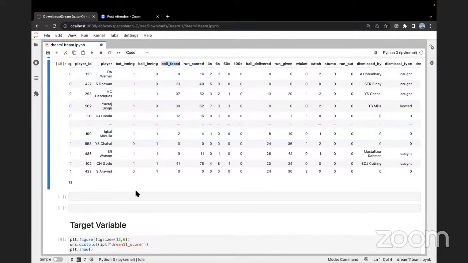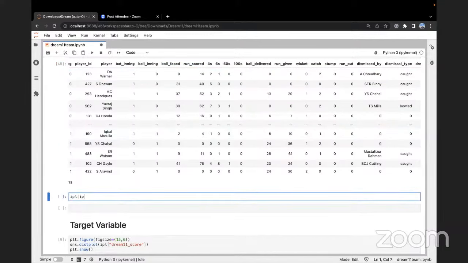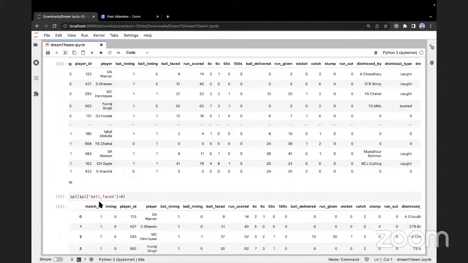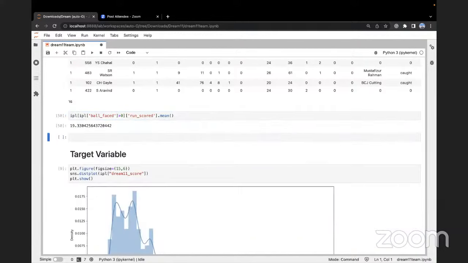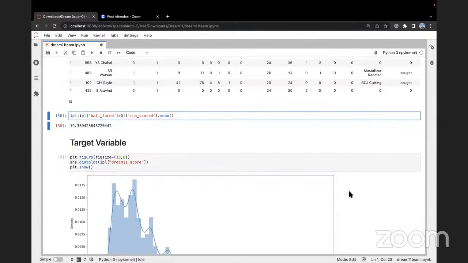Balls faced, could that be a criterion? Could we say IPL such that IPL balls faced greater than 0. This is the case where at least one ball has been faced. Then, if I choose the runs scored column, and then if I find out the mean, then I will get that the average runs scored in each match by each player who's faced a ball is 19 runs. Is that clear, all of you? I hope this makes sense. Let me know, yes or no.